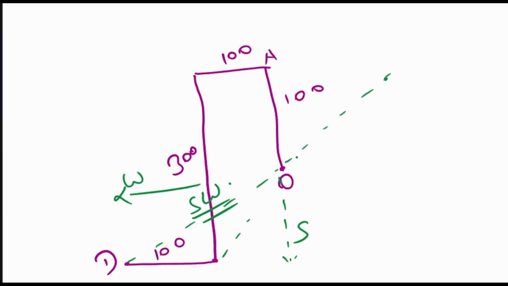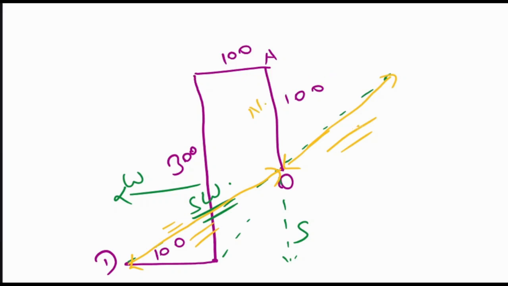So now what is this direction? This part is exactly opposite of this part. Our answer came southwest, because we assumed that the person initially went towards north direction.